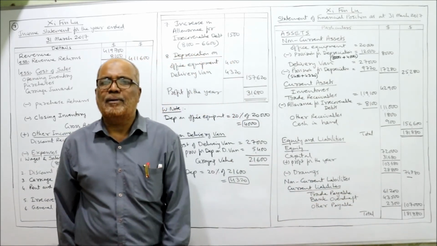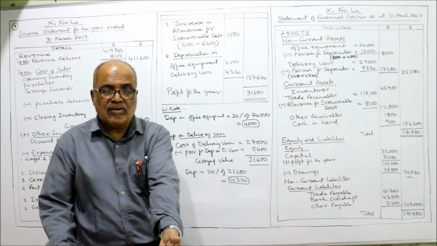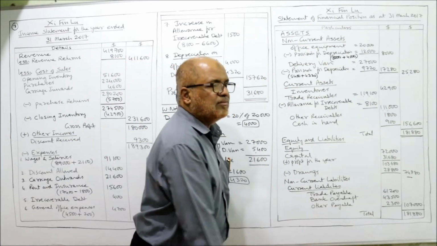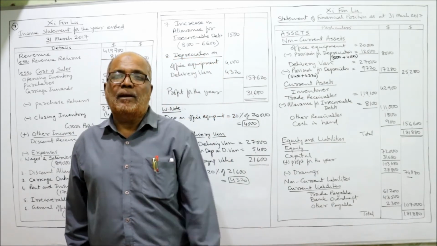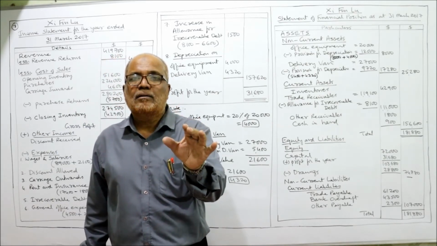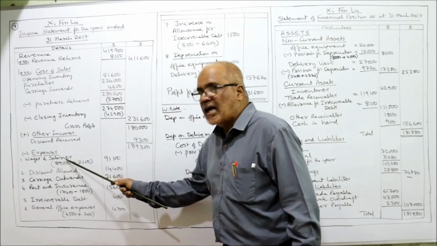Then current liability. First current liability, trade payable. That is given in the trial balance. Trade payable directly I have taken, 61,200. Other payable includes amount owing, outstanding. The amounts owing are wages and salaries.